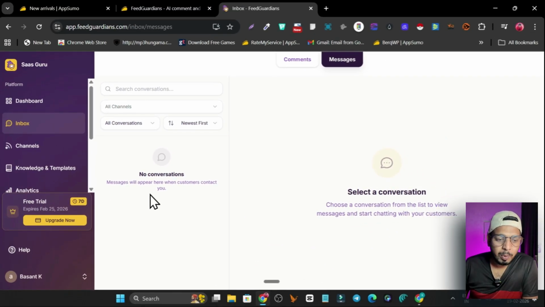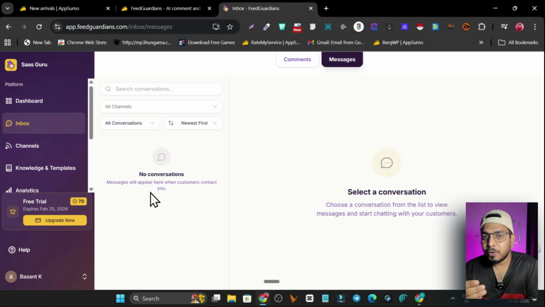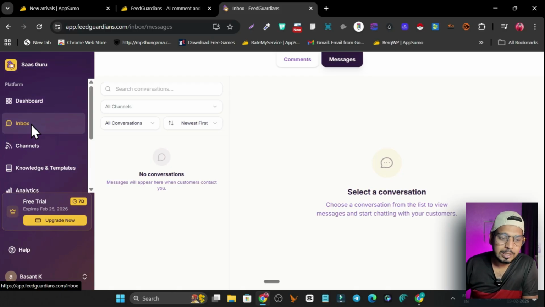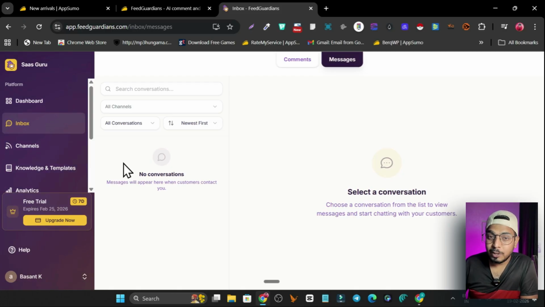Okay, so right now before connecting I have the different kinds of messages, but once you have connected your profile, it is going to fetch the comments and the messages after you have connected the account. So that's why it is right now empty showing on my dashboard. So once I am getting the comments and the replies, it is going to show up here, and it is also going to segment them. Okay, so this is how its unified inbox looks like. You don't have to individually go on the different social media platforms you have connected. All the messages you can just see here in the unified inbox, and you can even reply back.